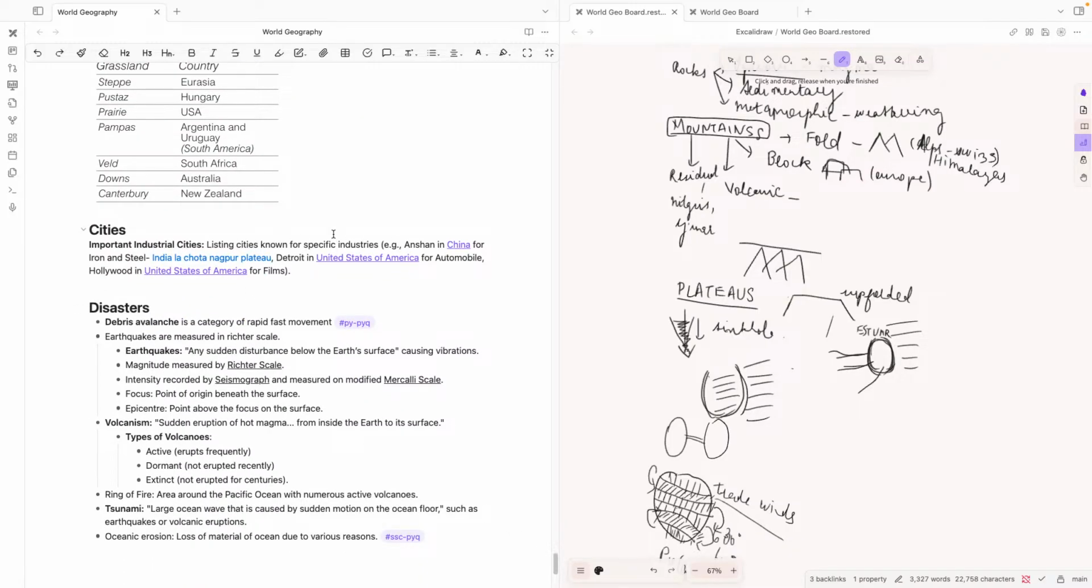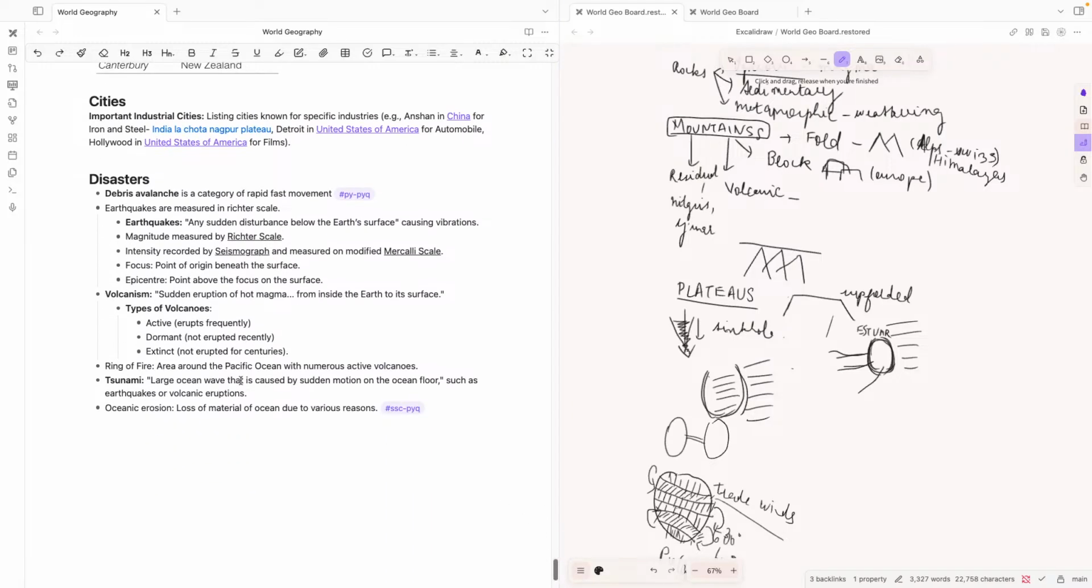Cities: there are some important cities known for a specific function. For example, Anshan in China is known for its iron and steel. Detroit in USA is known for its automobile, and Hollywood in USA is known for films. And then lastly, we're just quickly seeing what disasters are.